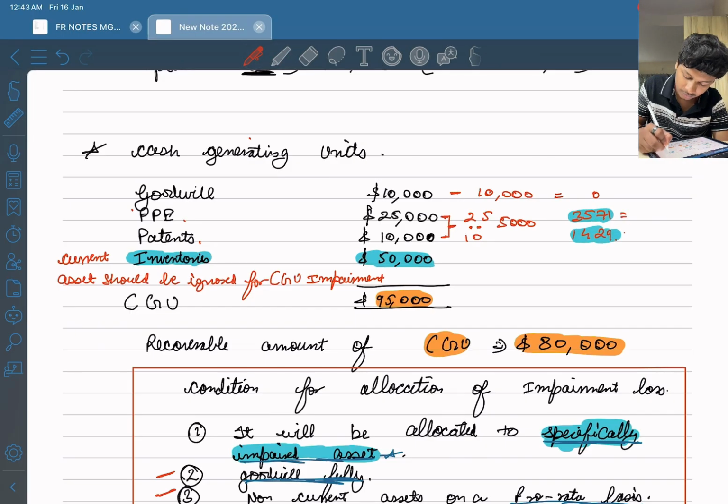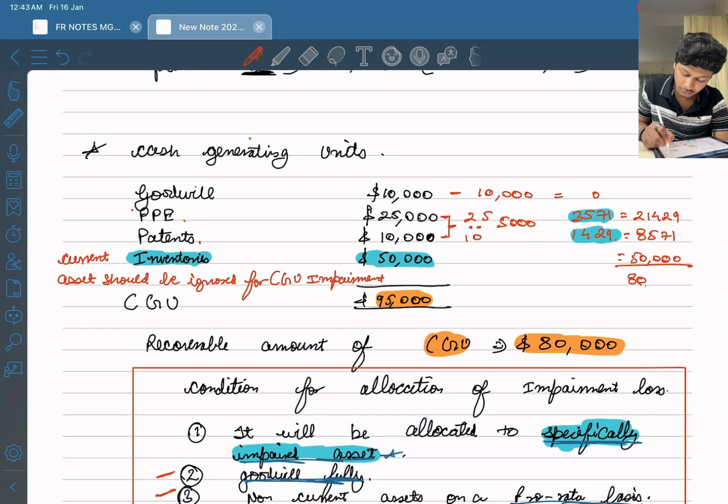So let us calculate the carrying amounts. 25,000 minus 3571 is equal to 21,429, right? And 10,000 minus 1429 is 8571, and 50,000 will be as it is, because it is a current asset.